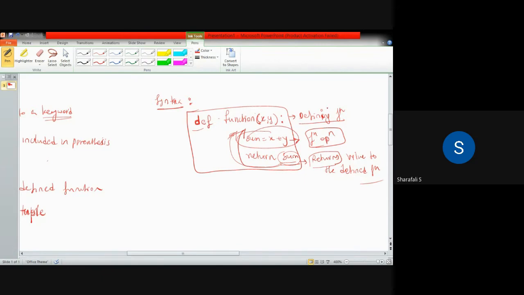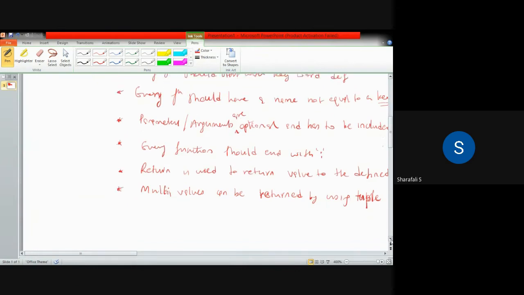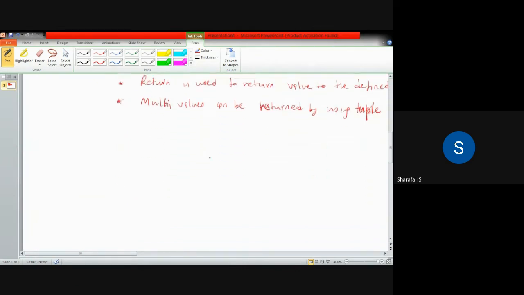Okay. Now, let's further consider the different arguments in functions.